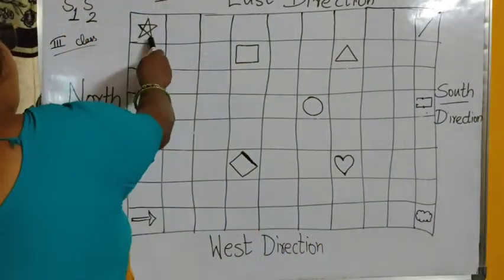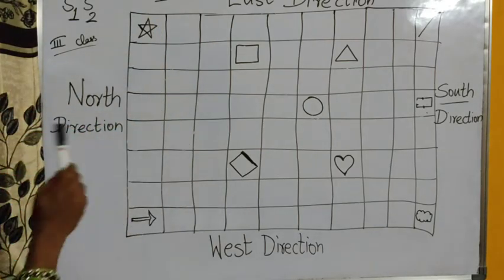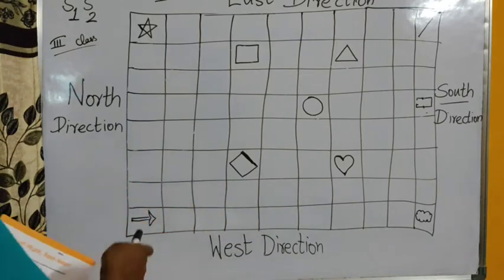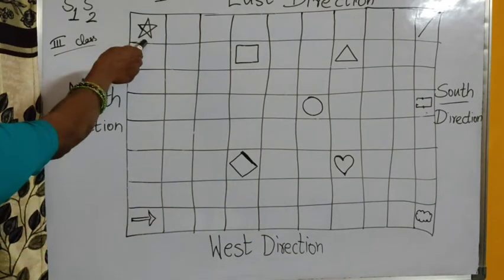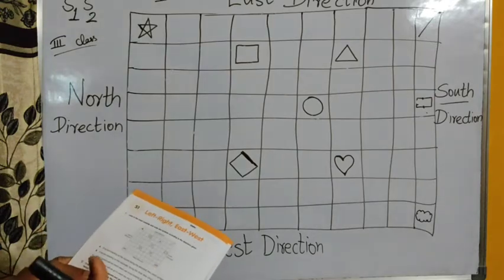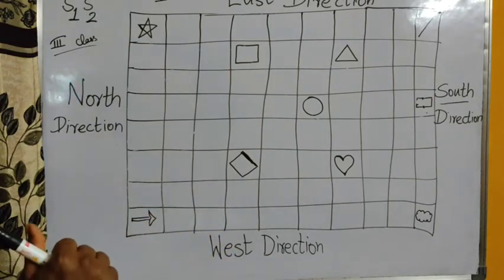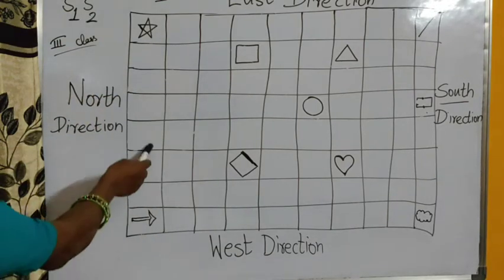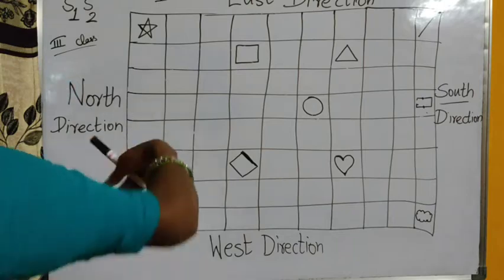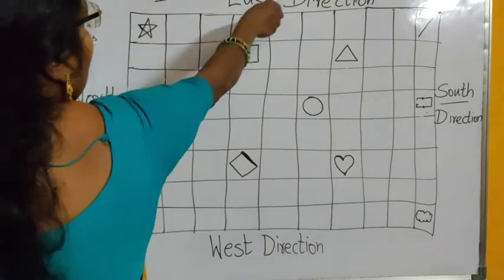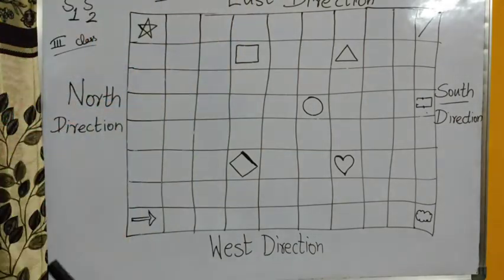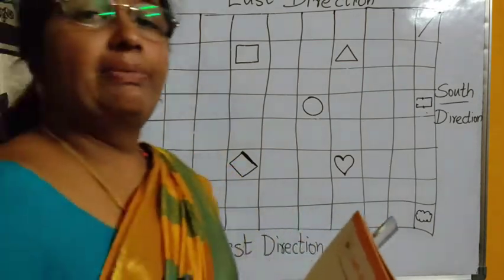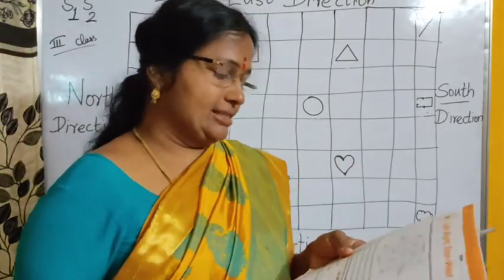In which direction will we go to reach the star from the arrow? This is the star and this is the arrow. They are asking, from the arrow, if you want to reach the star, which direction will you move to? From here, you are moving towards the star. What direction is this? East direction. So in D, in the blank, you will write east.